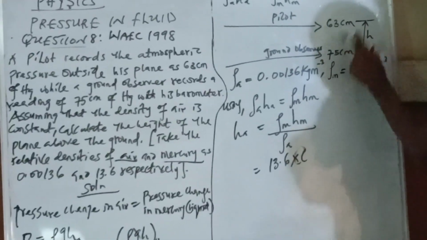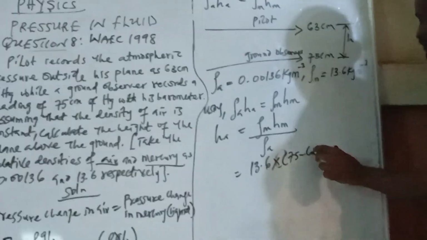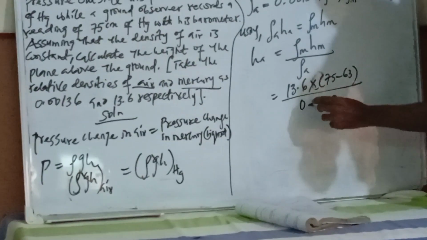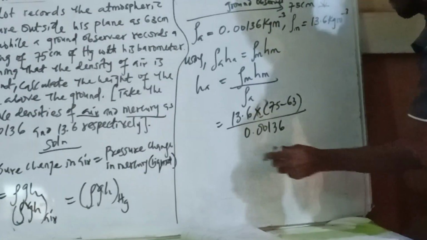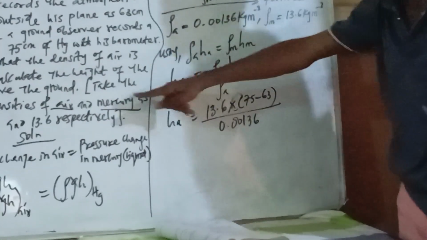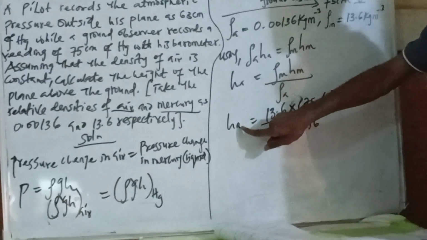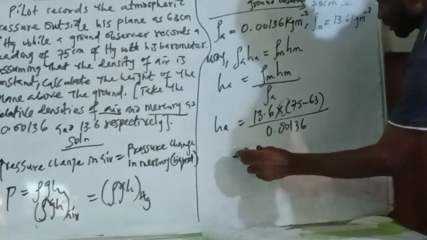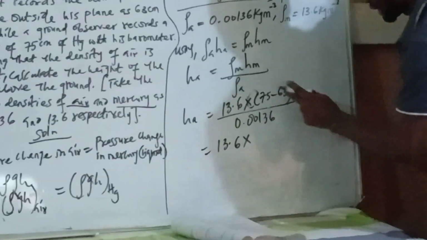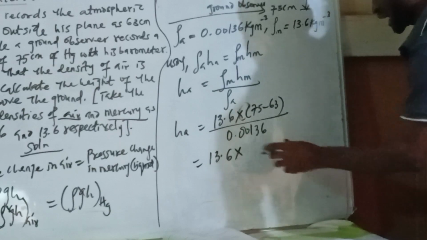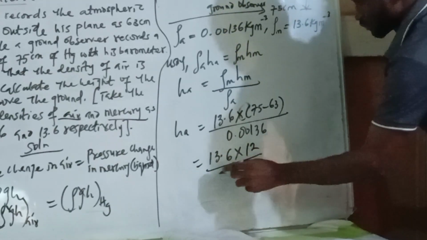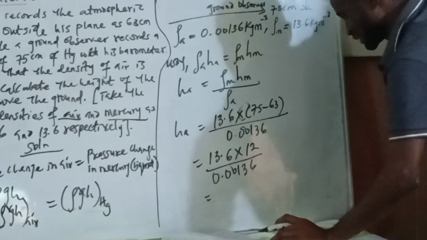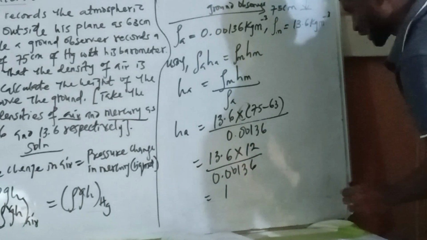That means it's going to be the difference, so we have 75 minus 63, then all over 0.00136. They say the height of the plane above the ground is the height of the air, and the height of the air is what we are looking for. We have 13.6 times, when you subtract, I think it's 12 we are having, then all over 0.00136. When you divide finally, we have it to be in 1000.